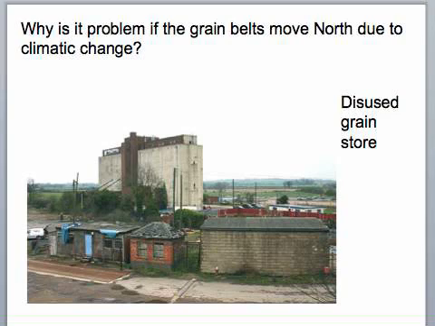Well, that's the point. The farms can't move. So also remember, as well as the farms, you've got the farm buildings, you've got the people that live there, you've got the infrastructure, the buildings, the railroads to get the grain out, and the roads to get the fertilizers in. So you can't just suddenly shift all of your farms very quickly to a more northern location. Okay, so that's going to cause a problem.